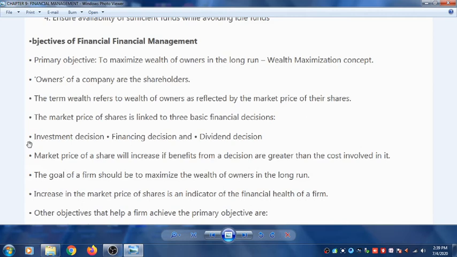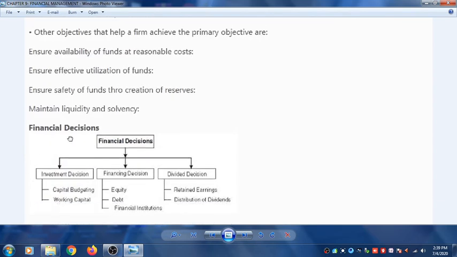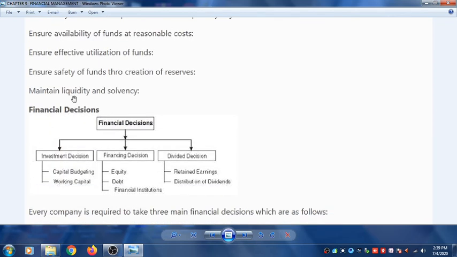Other objectives that help the firm to achieve the primary objectives are, so these were basically the primary objectives. Now the other objectives we are going to study. Number 1, ensure availability of fund at reasonable cost. So financial management helps in the availability of funds at reasonable cost. Then financial management ensures effective utilization of funds. And the last one is, financial management ensures safety of fund through creation of reserves.